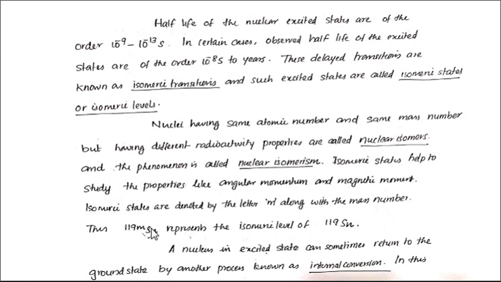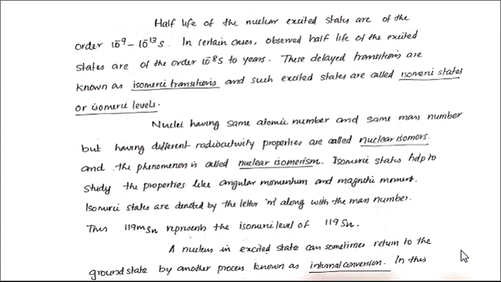These two nuclei have the same atomic number and mass number, but they show different radioactive properties. So this is an example of a nuclear isomer: Sn119 and Sn119m.